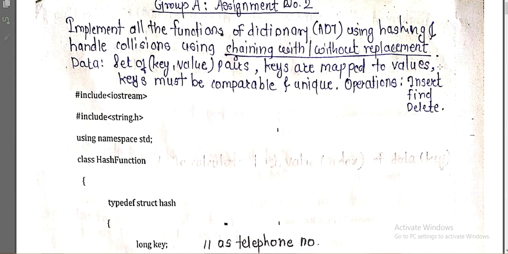So that all are hidden from the user, that is why we are calling it abstract. The term is called abstract because it gives an implementation independent view. We don't know about the implementation, so we call it abstract. The process of providing only the essential and hiding the details is known as abstraction. Only the essential things will be provided and all the details get hidden. That we are calling abstraction.